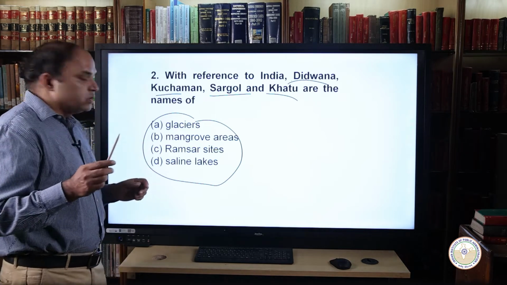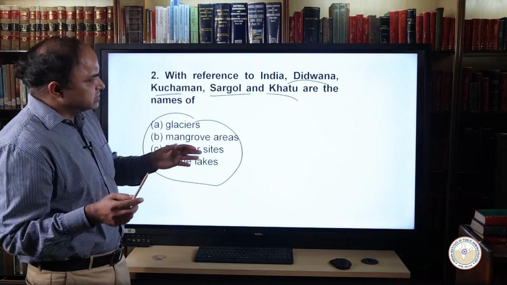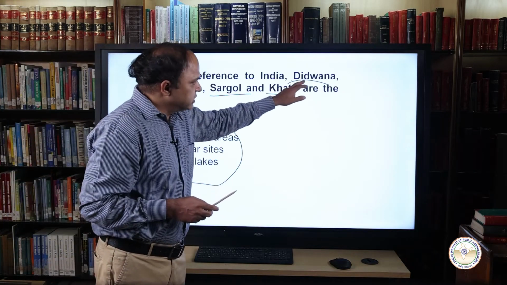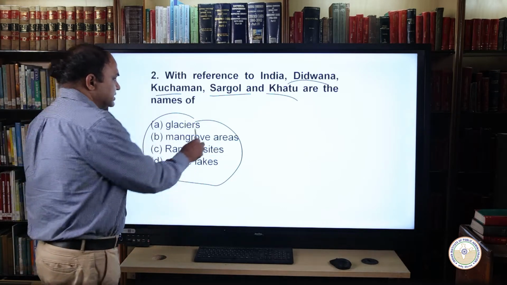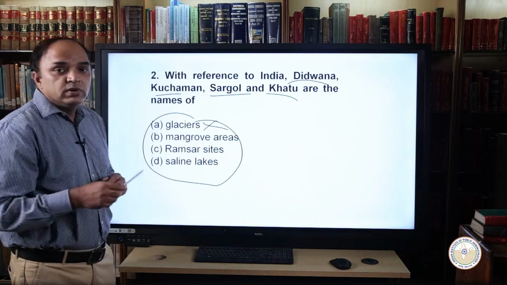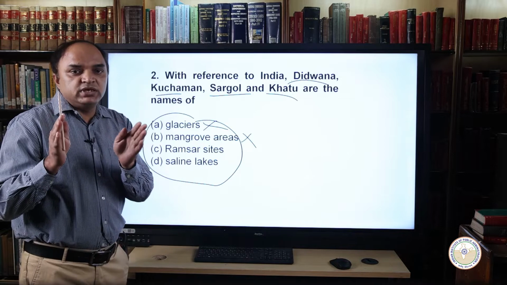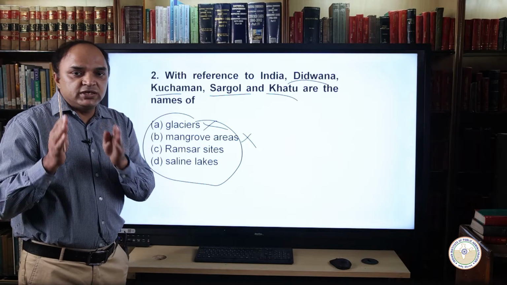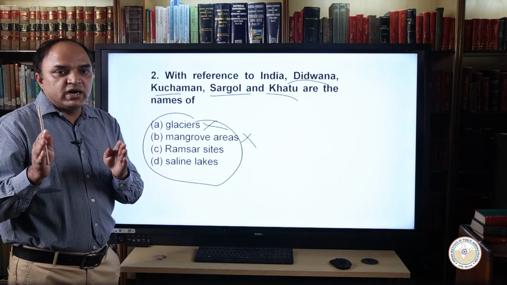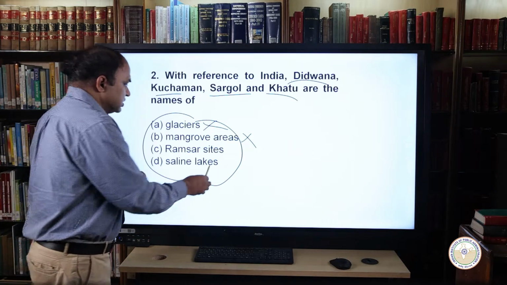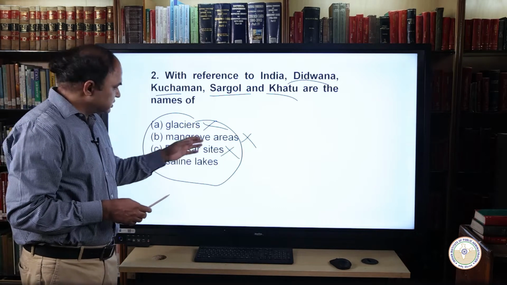See, you cannot find a glacier in Rajasthan. So if you know that any of these towns are located in Rajasthan, then you can obviously say that a glacier cannot be found in Rajasthan. Neither can mangrove areas be situated in Rajasthan because they are related to the coastal area. Similarly, Ramsar sites are related to marshy land or wetlands, so again this option is not a good choice. It's a wrong choice.